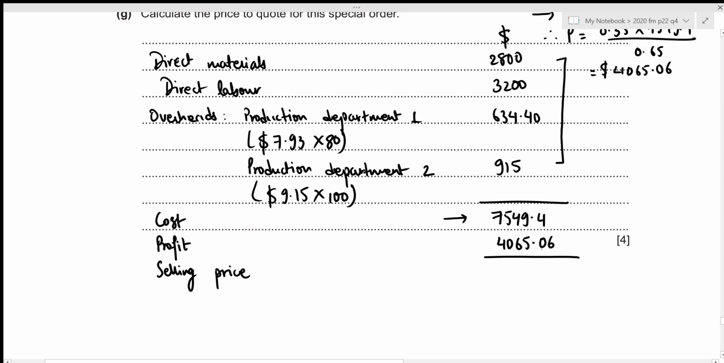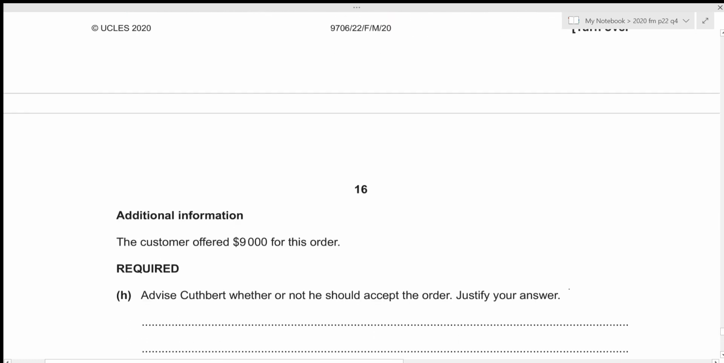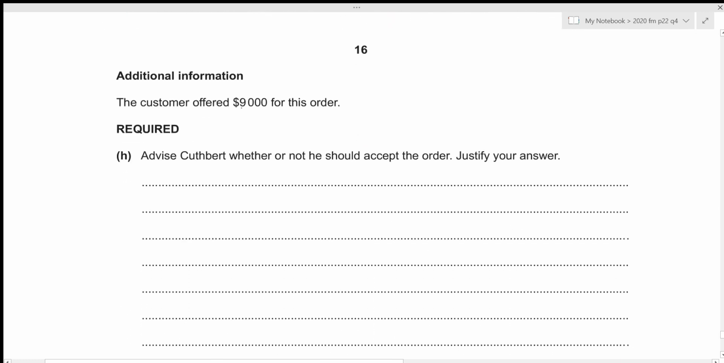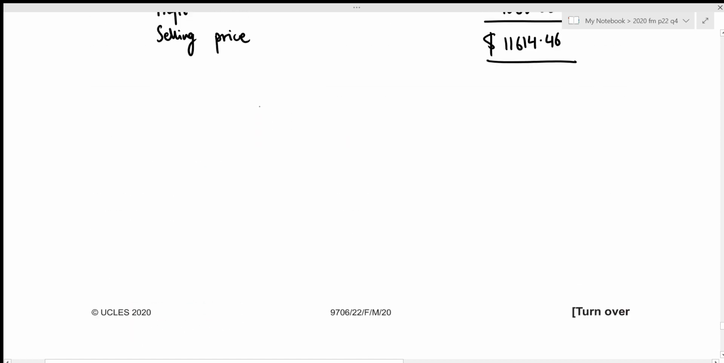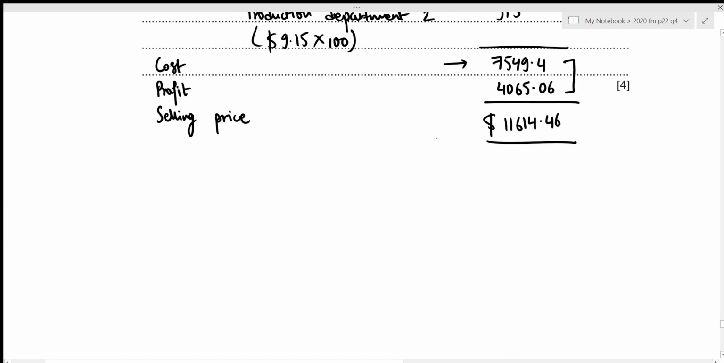Let's substitute this value into our statement. Now the selling price will just be the sum of these two amounts, cost and the profit, and this results in an amount of 11,614.46. This concludes the 7th part. We can now move towards the 8th one. We are given additional information. So the customer offered 9,000 for this order, but we have just figured out that we require the selling price to be 11,614.